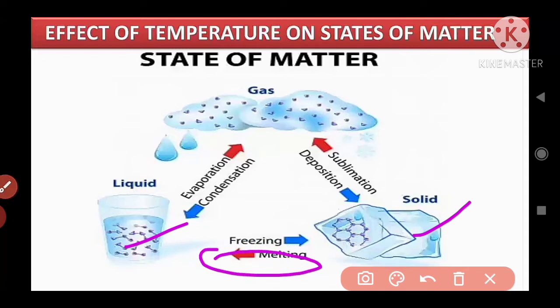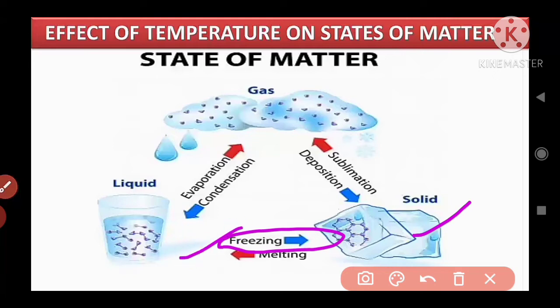Next, on removing the heat energy, when the particles lose the heat energy, the liquid again changes to solid. That is called freezing. This is the process of freezing. So the interconversion of solid to liquid and liquid to solid is due to melting and freezing. We will discuss melting and freezing in the next classes.